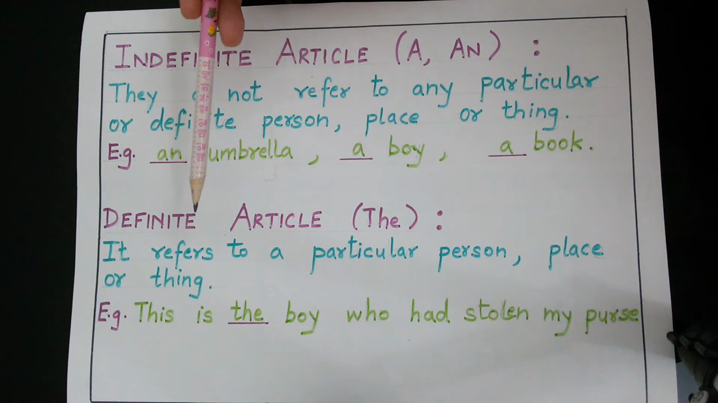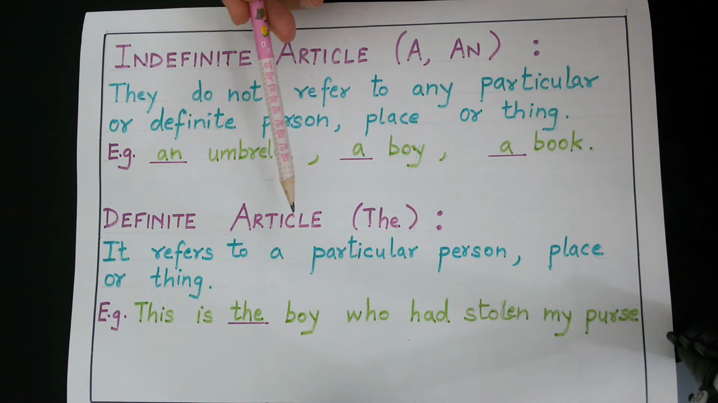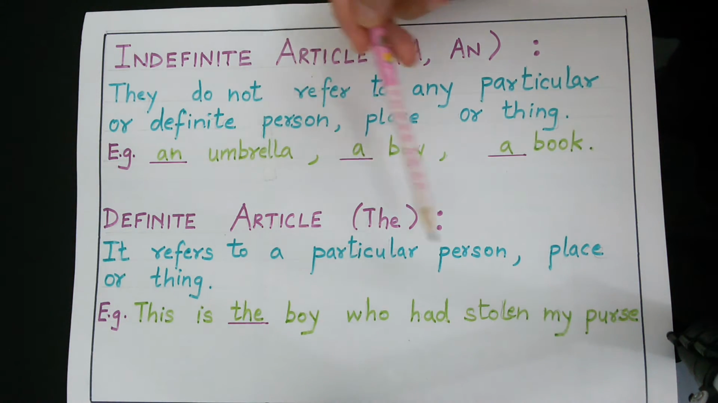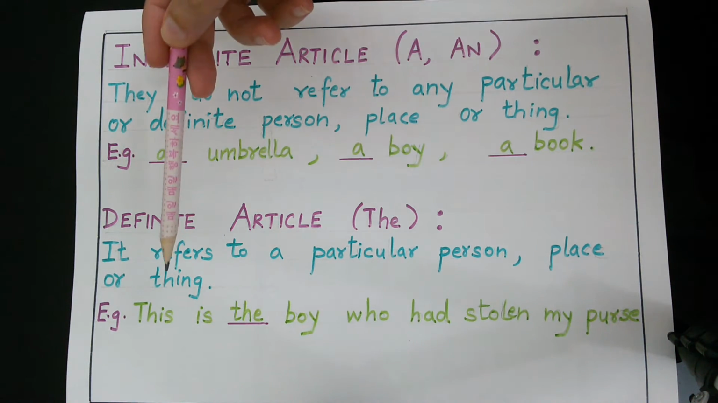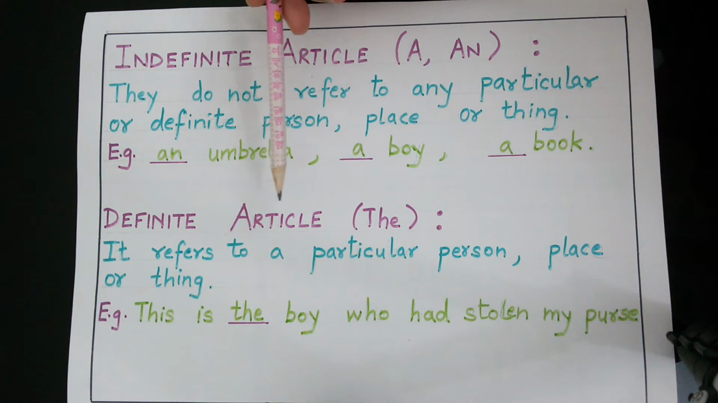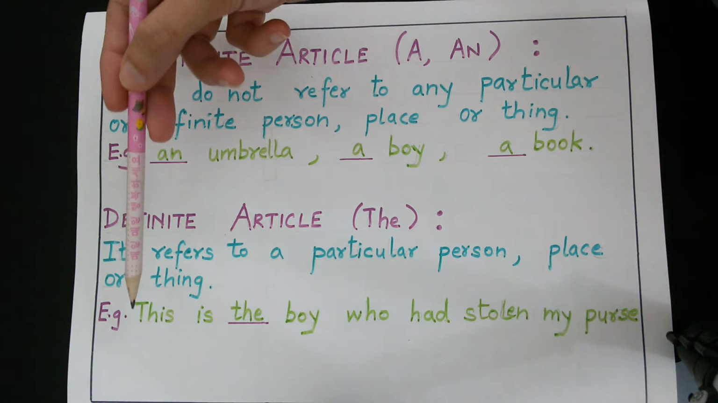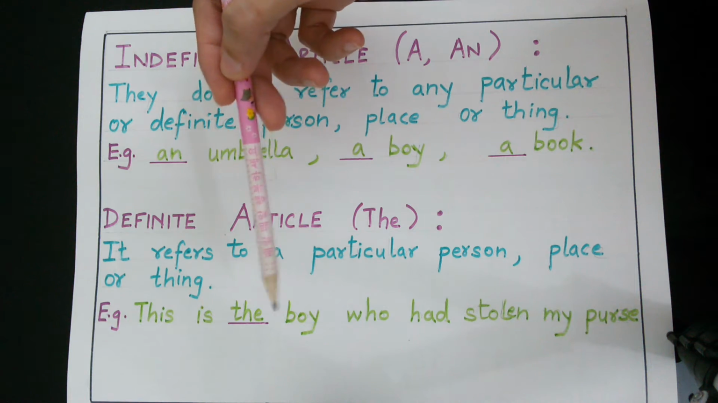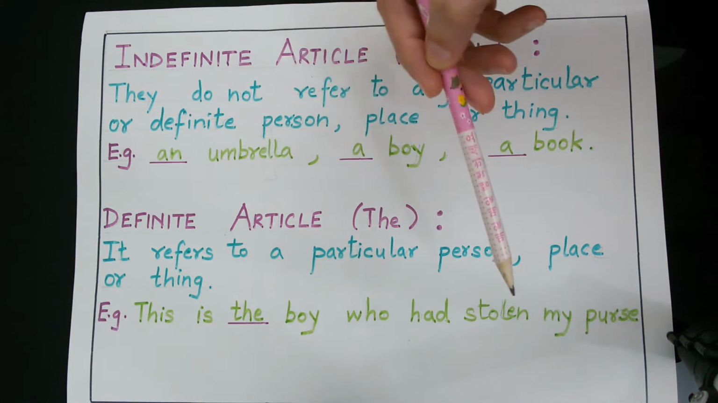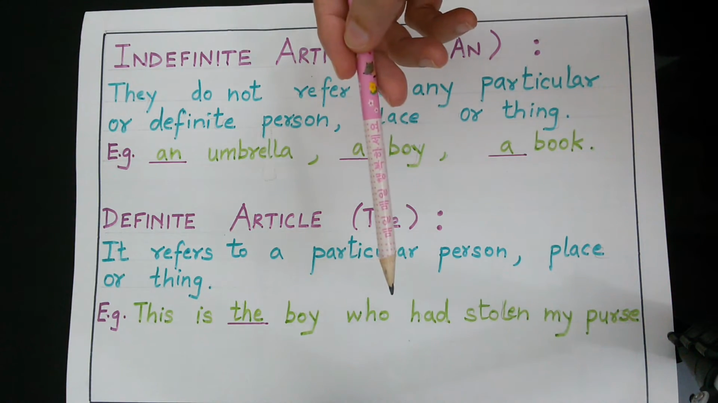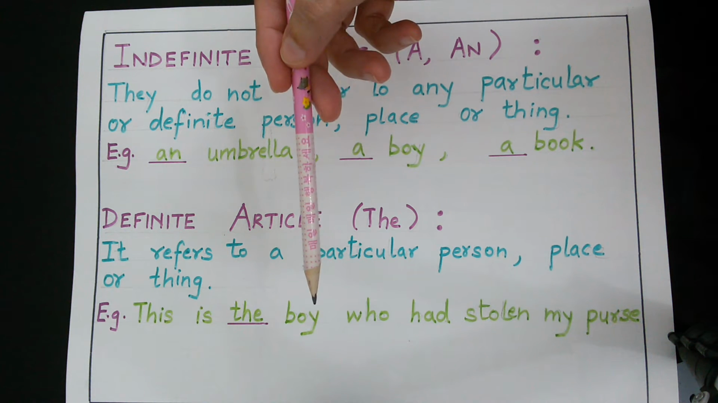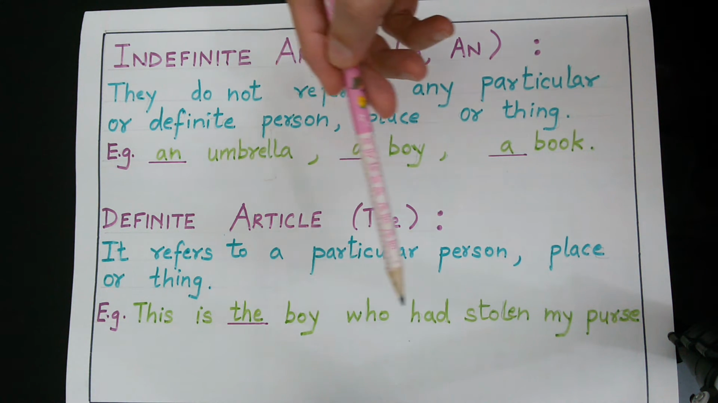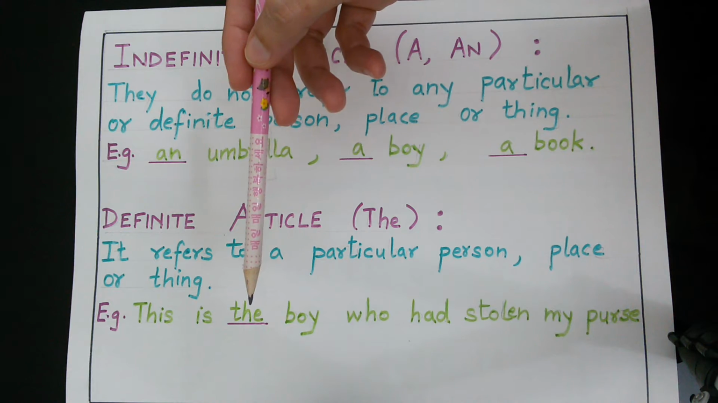Now what are definite articles? A definite article is that which refers to a particular person, place or thing. The is a definite article. For example, this is the boy who had stolen my purse. Now in this sentence, we are talking about a specific boy who had stolen the purse. So we use the.